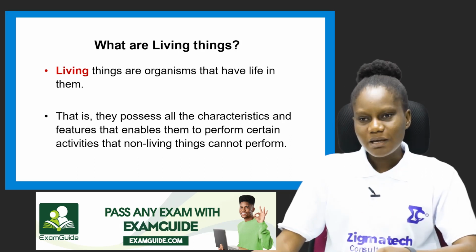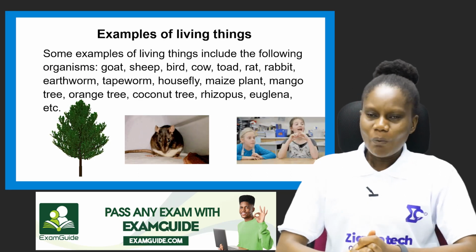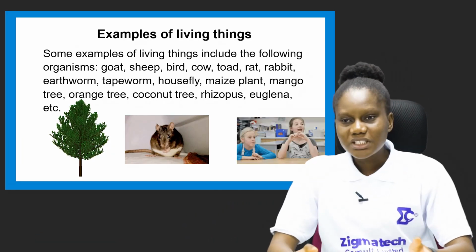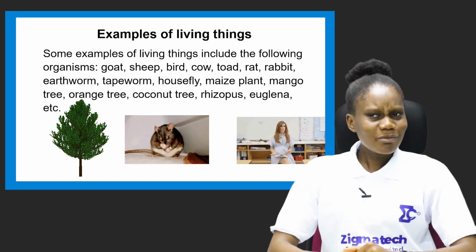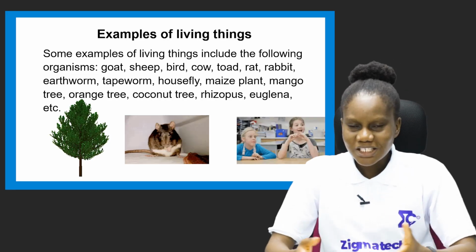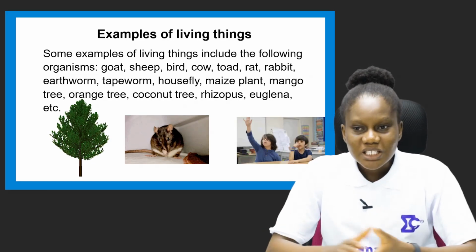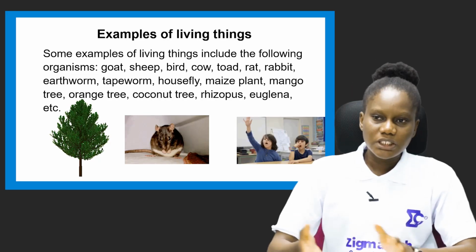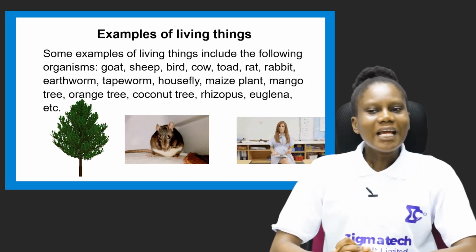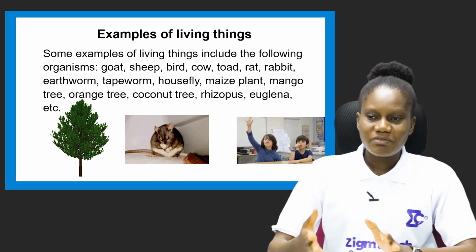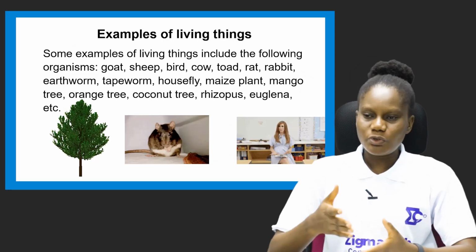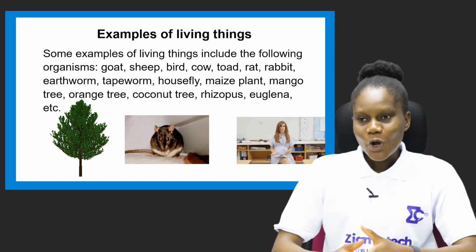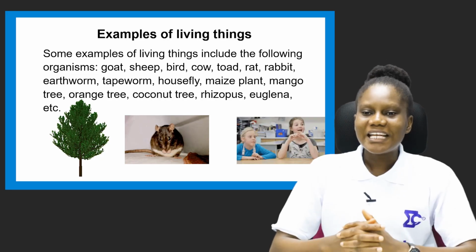Let's quickly look at the examples of living things. What are the examples of living things? We have goats, we have sheep, we have the bird, cow, toad. But I've been mentioning animals. How about plants? We have the trees, the grass, the flowers, and also we have some microorganisms too that are living. So we have like Euglena, we have rhizopus. So living things are things that have life in them. And also, you yourself, you are living. Humans, for example, whether male or female, young or old, we are living things.